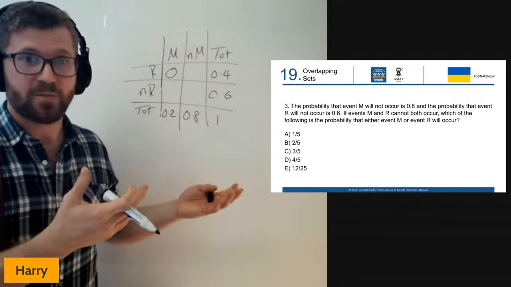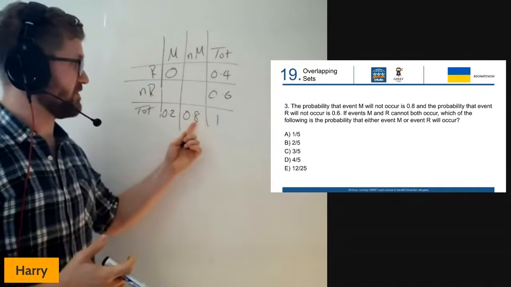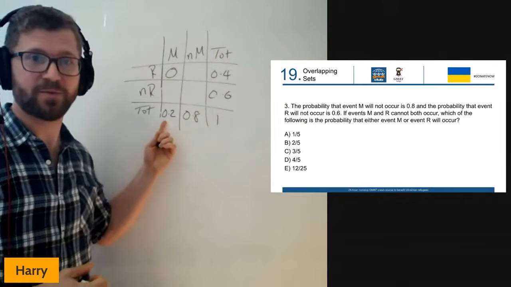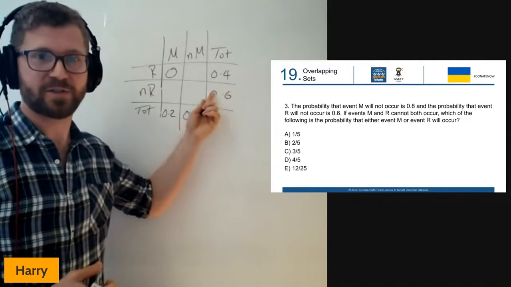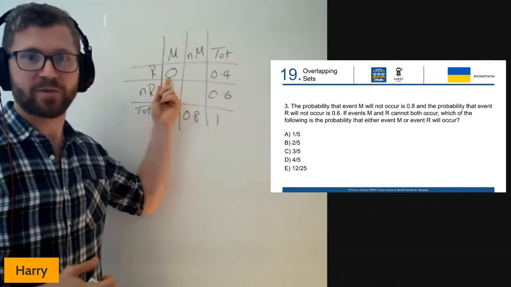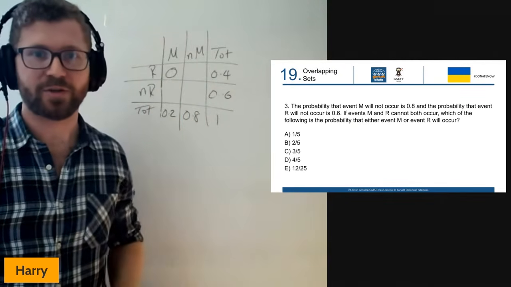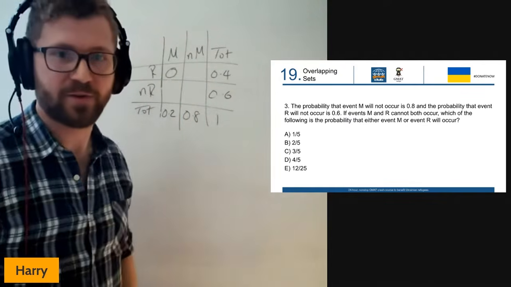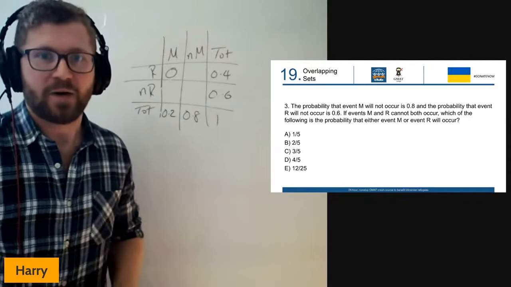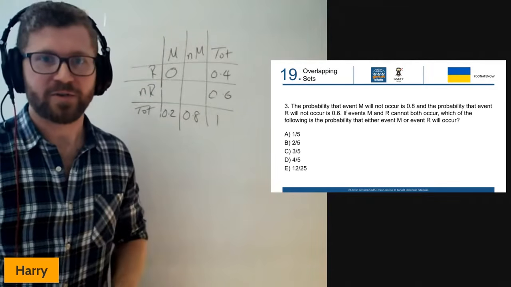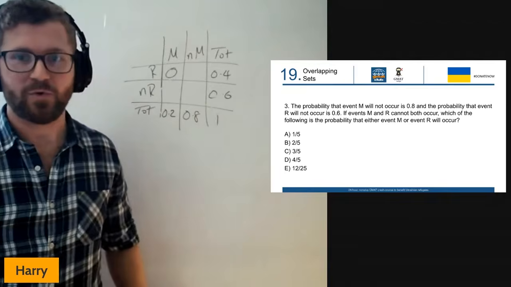As I said, we've got this table set up. We know the probability of not M is 0.8, so the probability of M is 0.2. The probability of not R is 0.6, so the total is 0.4. We were told that these events cannot both occur, and so we got a probability of 0 there. Now, what I'm looking for here is which of the following is the probability that either event M or event R will occur.